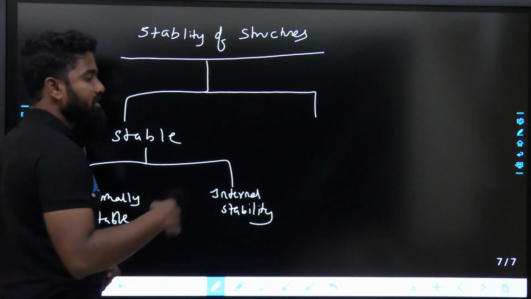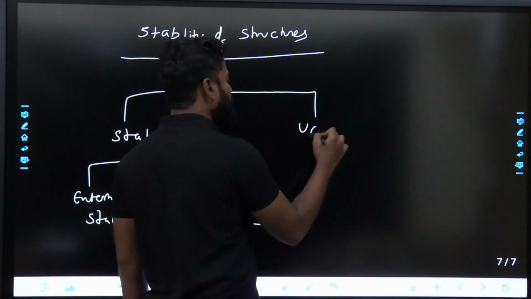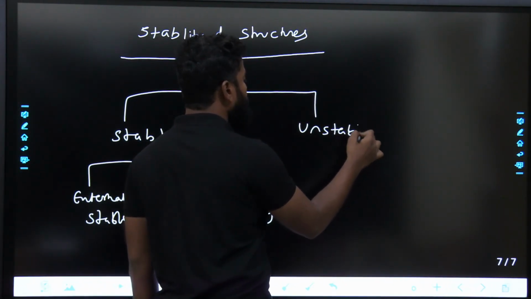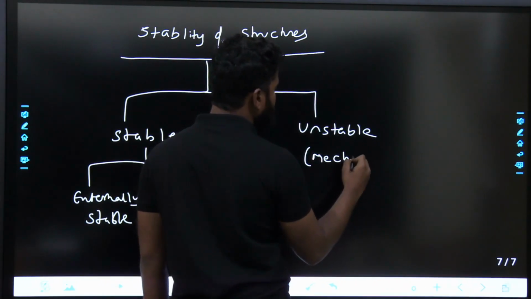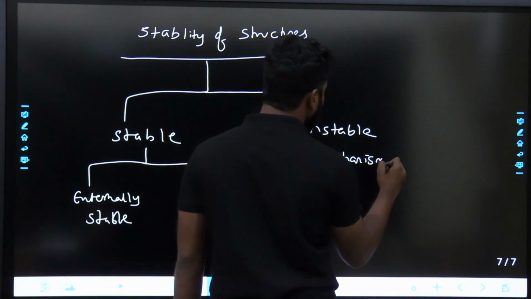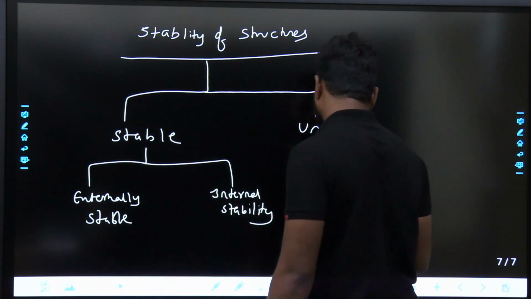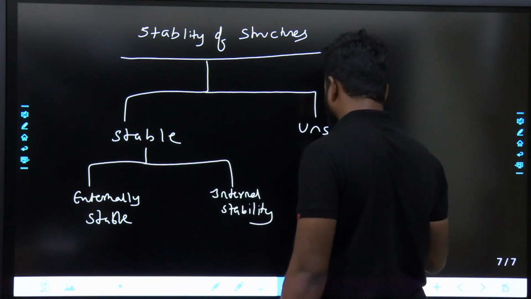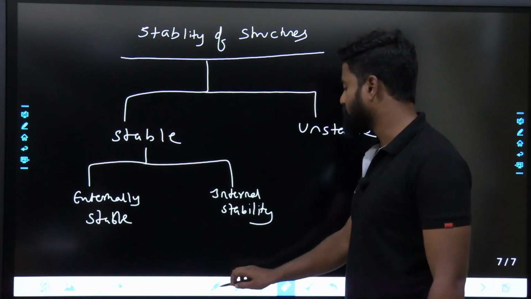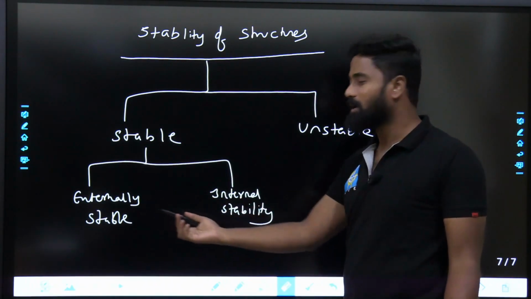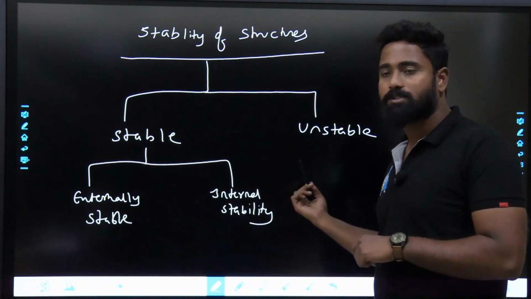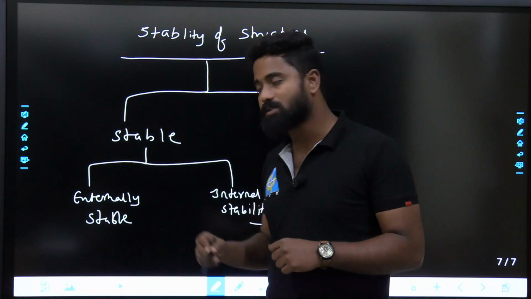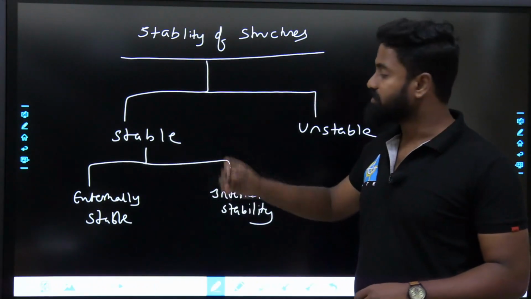And if it is unstable, then same: external instability, internal instability. Unstable structures generally will be considered as mechanism. Not exactly, but anyway, in this also you'll see externally stable, external stability, internal stability, unstable structures. Which structures are called unstable structures, which structures are called stable structures? If it is stable, what type of stability?